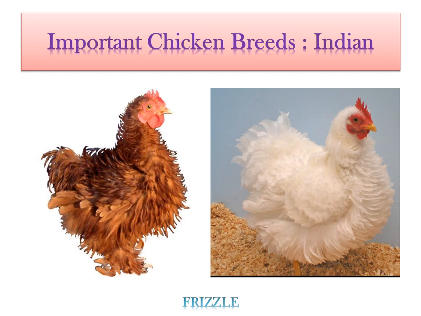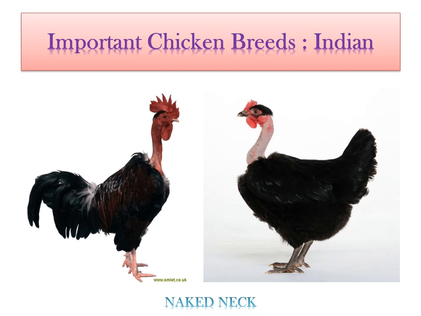Why is it called Frizzle? Because you can see their feathers are disorganized or erected. So this is the reason why they are called Frizzle. Another important Indian breed is Naked Neck. Why is it called Naked Neck? Because you can see there is not any type of feather growth on their neck. So it is called the Naked Neck.